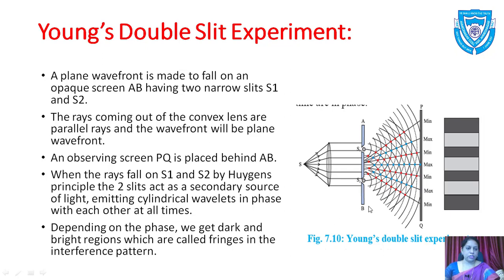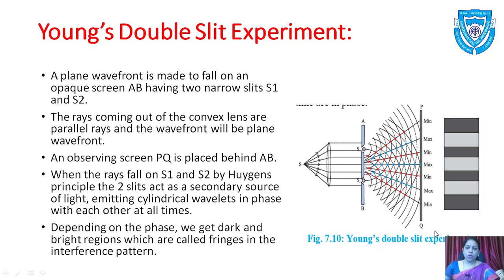The rays coming out of the convex lens are parallel rays, and the wavefront will be a parallel plane wavefront. This is the source and this is the convex lens, and this is the plane wavefront coming here, and the observing screen PQ is placed behind AB.